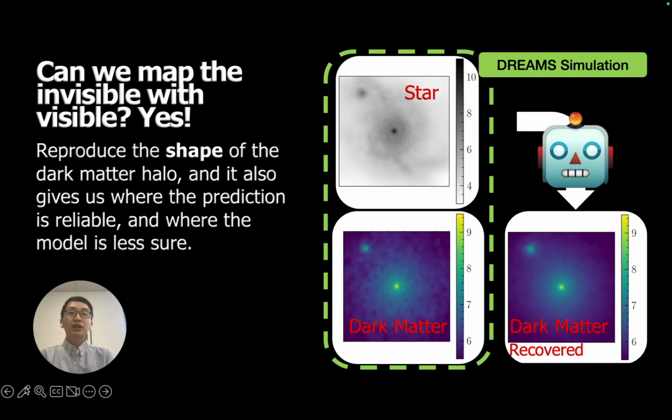The broad goal here is not to replace the traditional astrophysical measurement for mapping out dark matter, but to build a new tool, because there are all these upcoming survey images that are going to give us billions of galaxies, and methods like this could help us very efficiently turn galaxy light into statistical maps of the unseen matter that shapes the universe. In other words, we may never photograph dark matter directly, but with the right combination of simulation, observation, and machine learning tools, we can begin to reconstruct the shadow of dark matter.